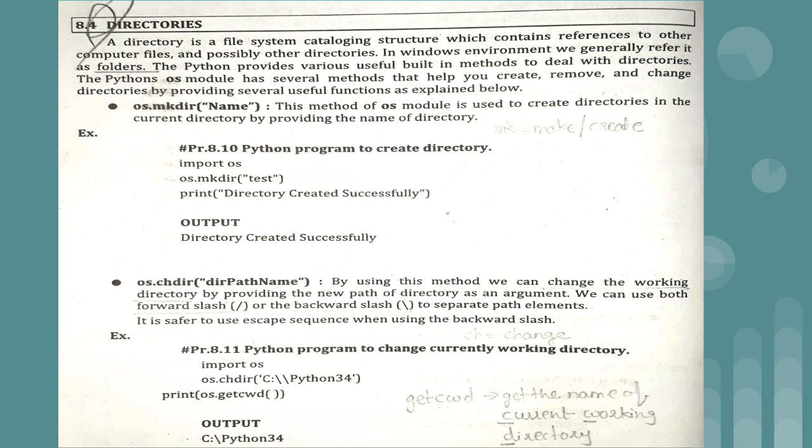Before printing this statement, we have changed the directory to C:/python34. So now this is our current directory, and I want to see whether it has changed or not. We have applied the os.getcwd method, because of which the print line will display the path of the changed directory. In place of the double slash you can use any type of slash, forward as well as backward slash. So this is the chdir method.